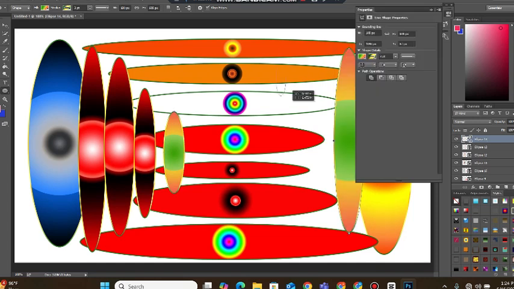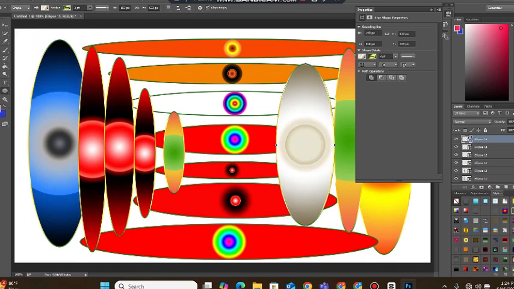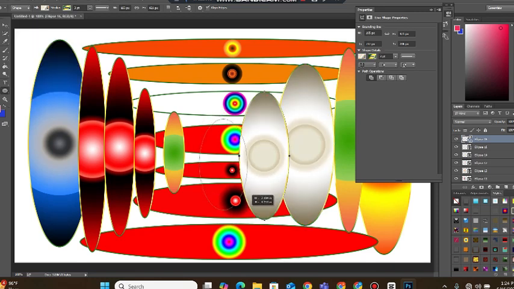add some further designs, shapes as well. I will take that design. So there